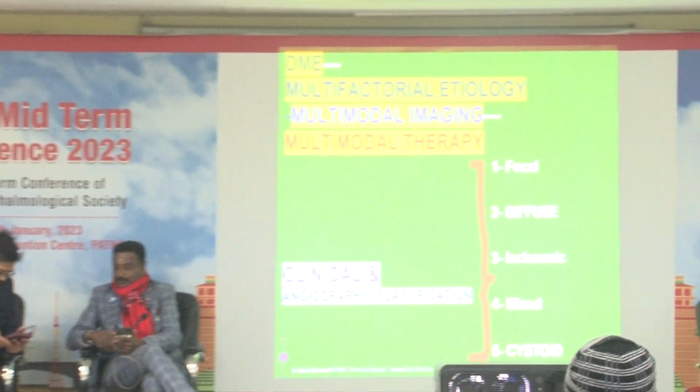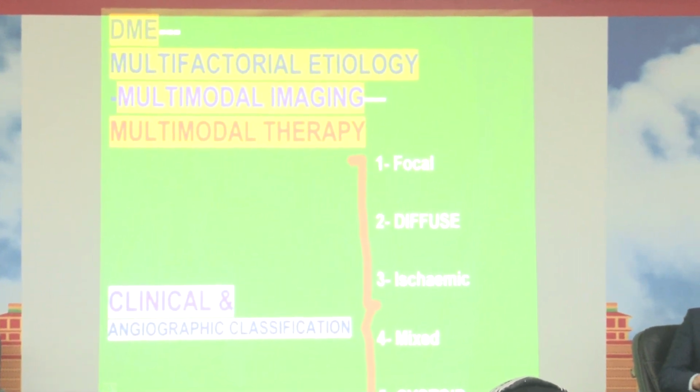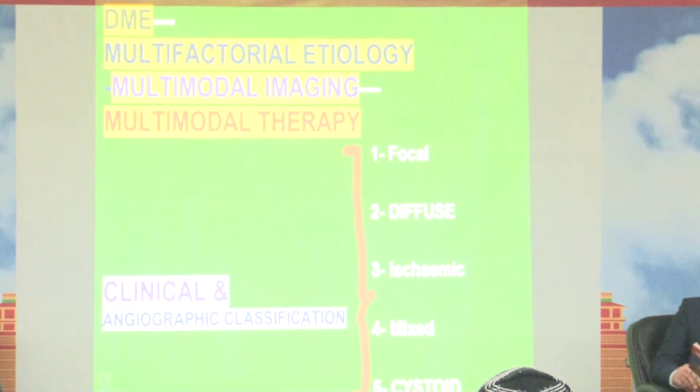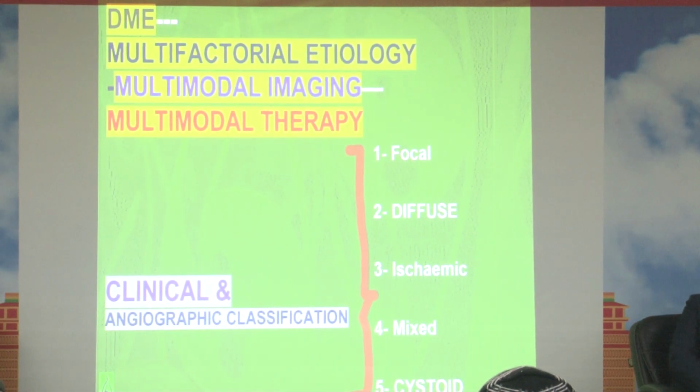In a few studies it is found that it is a chronic inflammation which causes the breakdown of the blood retinal barrier, capillary occlusions and tissue ischemia. So in all, we know that diabetic macular edema is of multifactorial etiology. Multimodal imaging is required and multimodal therapy is also required.